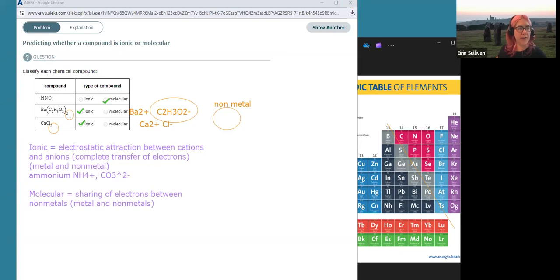Okay, so use the periodic table as your guide, and you should be able to identify metal and non-metal, ionic, non-metal and non-metal, molecular.